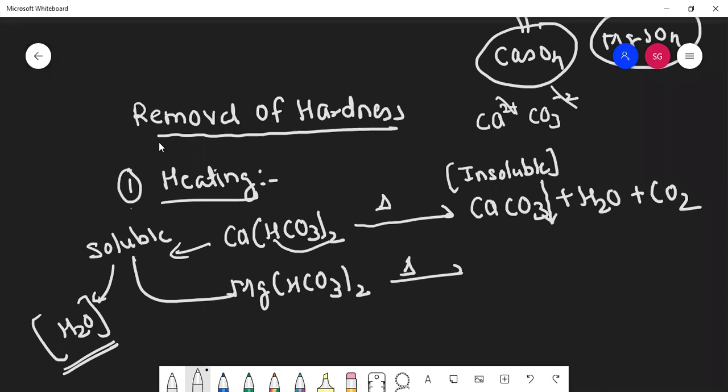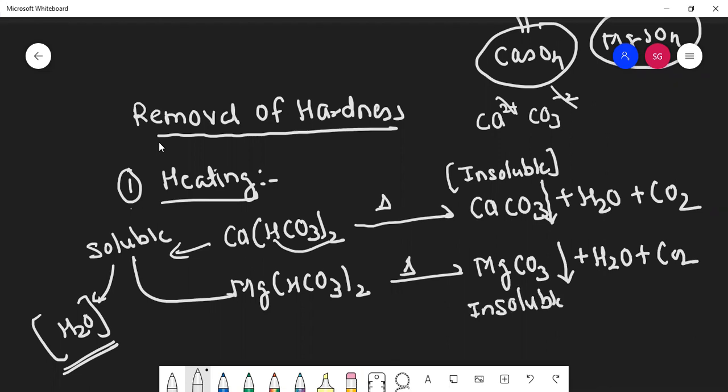If you boil water, a white layer forms. Actually that is calcium carbonate or magnesium carbonate. Magnesium carbonate's formula is MgCO3. It forms a precipitate because it is insoluble, plus water plus CO2. This is insoluble, and by filtering we can remove this salt.